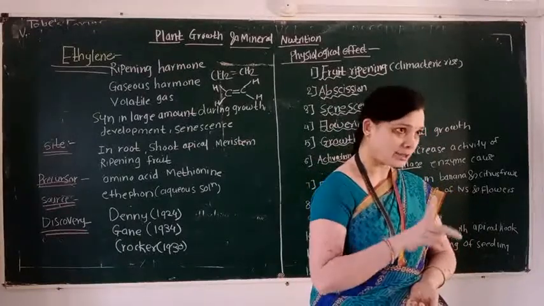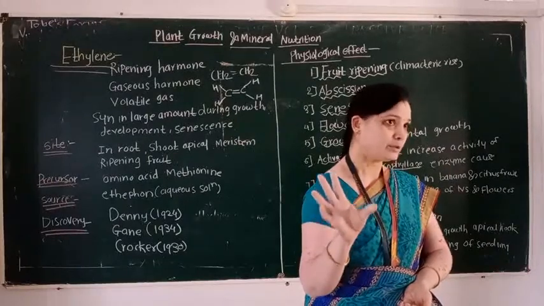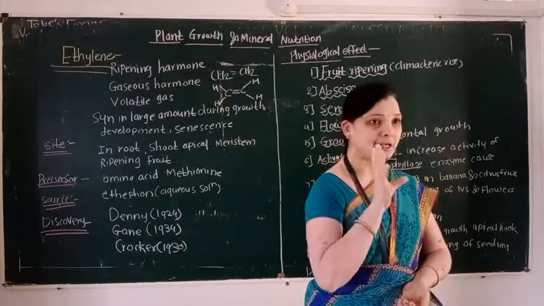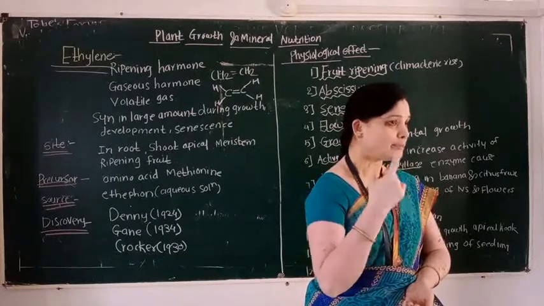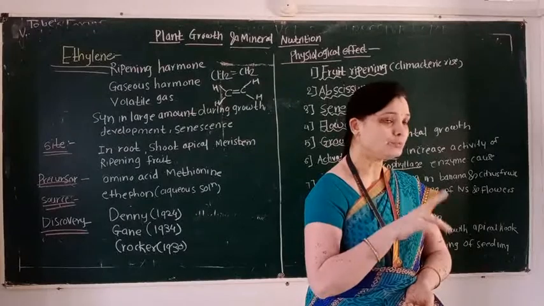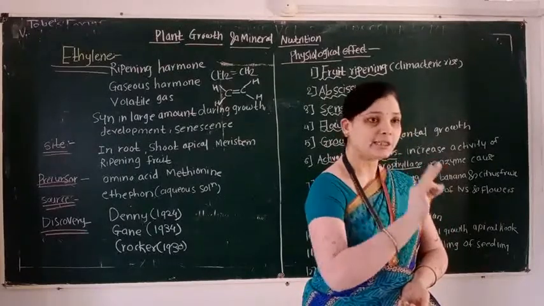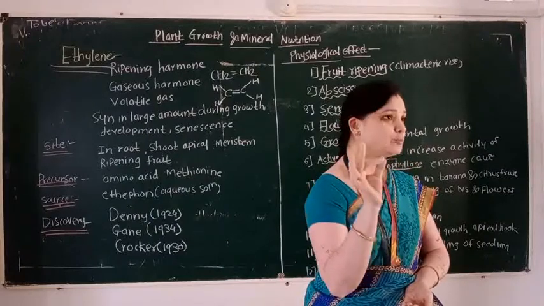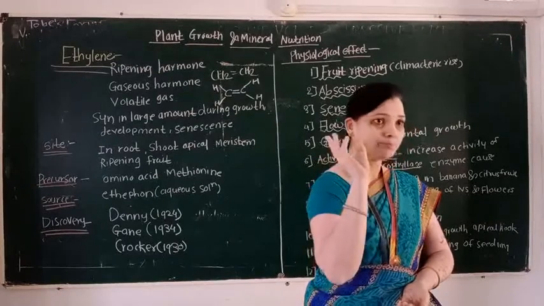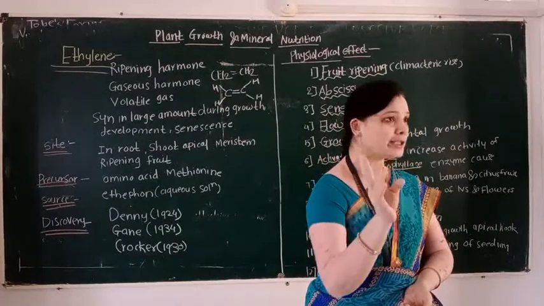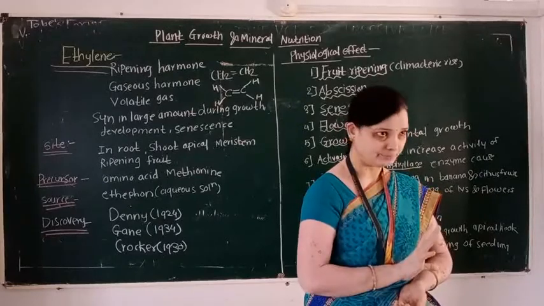So here understand the introduction of ethylene. Ethylene occurs in a gaseous form. Formula of ethylene is CH2 double bond CH2. Ethylene is a fruit ripening phytohormone. Precursor of ethylene is the amino acid methionine.